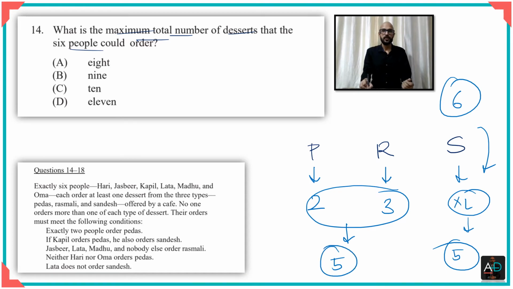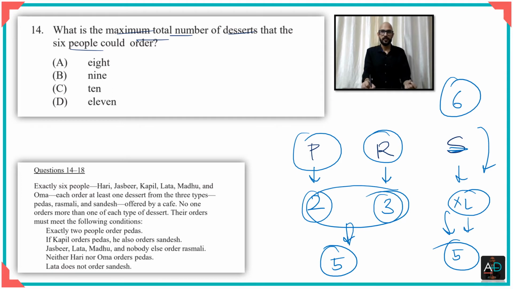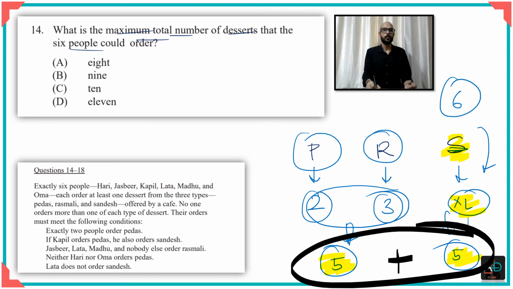So this is the maximum that is possible for sandesh, and for peda and rasmalai it is fixed at 2 and 3, which makes 5. For sandesh, if I remove Lata, the maximum that is possible is 5. So the total maximum is 5 plus 5, and therefore the answer to this is option C, that is 10. Okay, I hope this made sense to you.